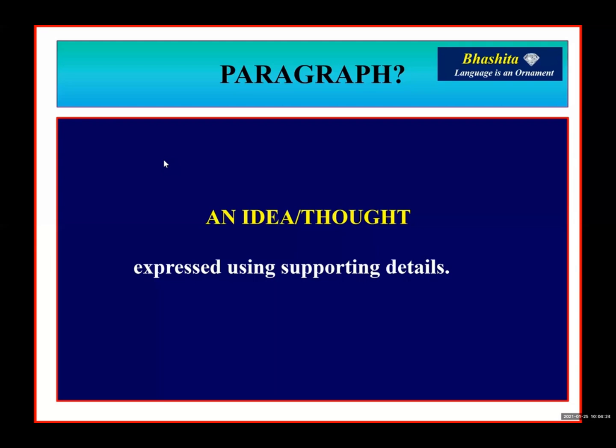So observe carefully, when I am going to write an essay, the content of the essay has been divided into different paragraphs and each paragraph focuses on one single thought. For example, in paragraph 1, I am talking about birth details. It is an idea, it is a thought. That idea and thought is going to be elaborated in detail with the supporting details.